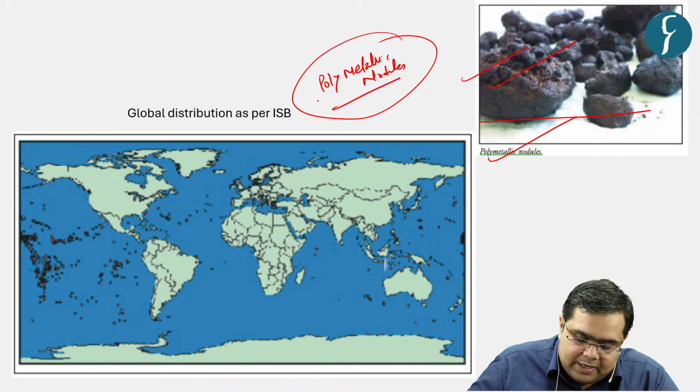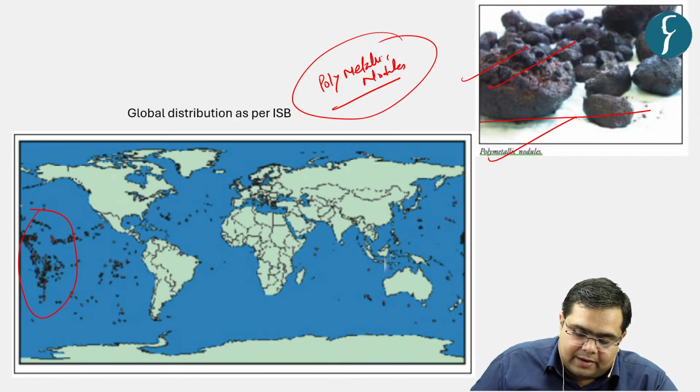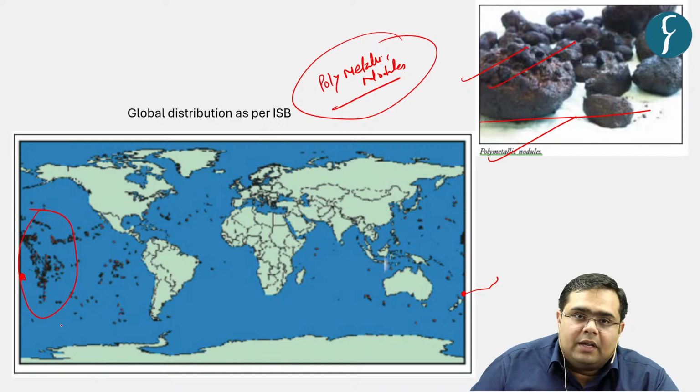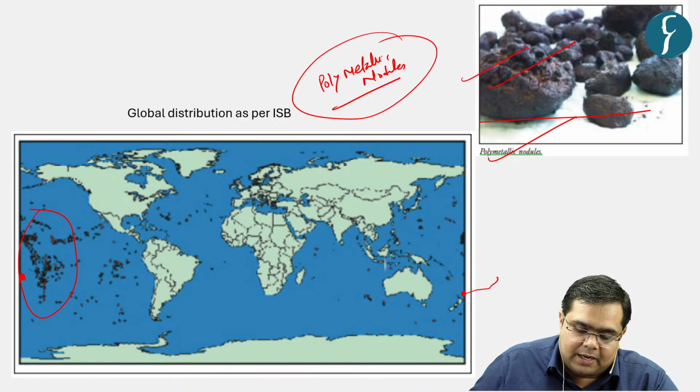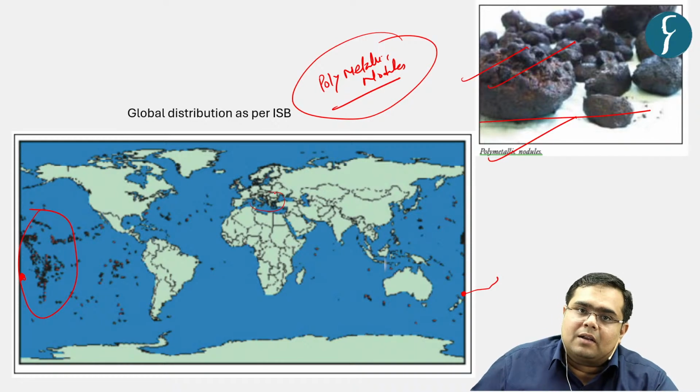And you can clearly see these regions are considered very rich, and this is where Cook Islands is located. So Cook Islands is basically located over here only, right? So the Pacific Ocean is considered very rich in the deposits of polymetallic nodules. Apart from the Pacific Ocean, some parts of the Mediterranean as well are considered rich in polymetallic nodules.